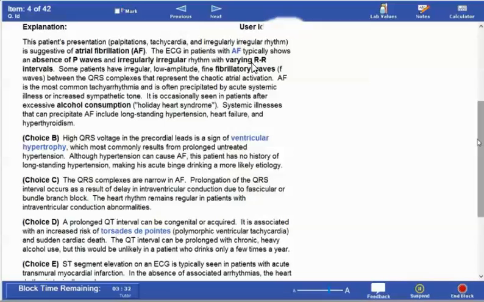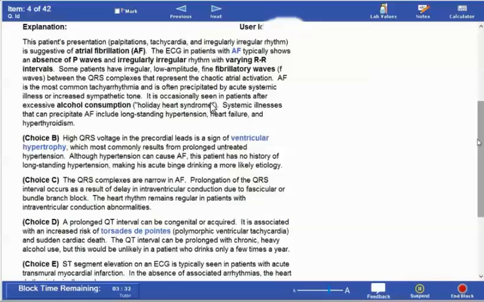You have to keep this in mind. Some patients have irregular low-amplitude fine fibrillatory waves between the QRS complexes that represent chaotic atrial activation. AF is the most common tachyarrhythmia and is often precipitated by acute systemic illness or increased sympathetic tone.